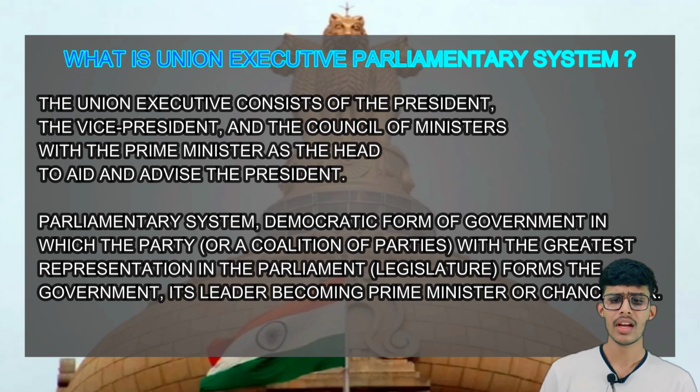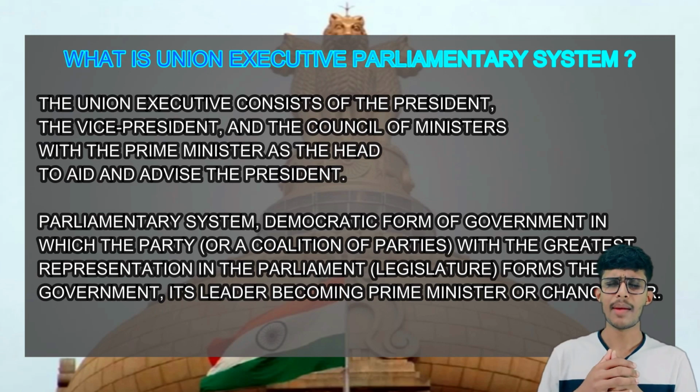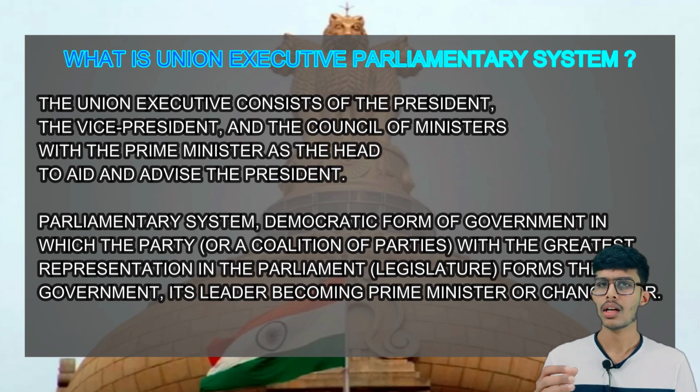Parliamentary system is a democratic form of government in which the party or a coalition of parties with the greatest representation in the parliament, which is also known as legislature, forms the government. Its leader becomes the prime minister or the chancellor. Means that parliamentary system is the system in which election happens and some people fight the election and win and go to the legislature, which is also known as parliament, and one member from that winning party becomes the prime minister, who is the head of that government.